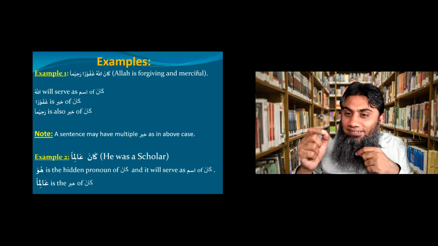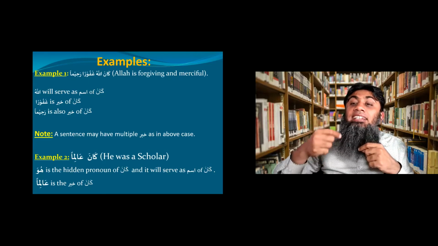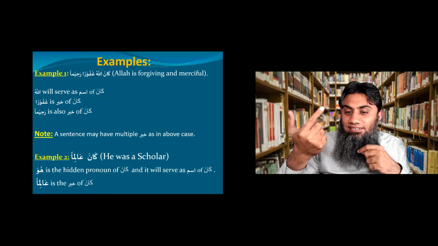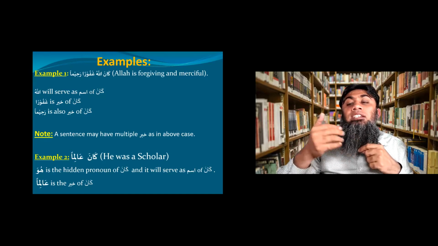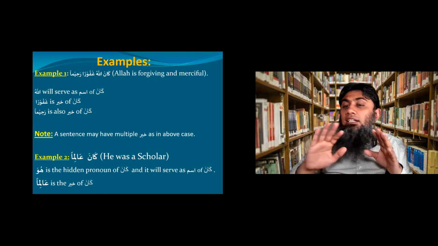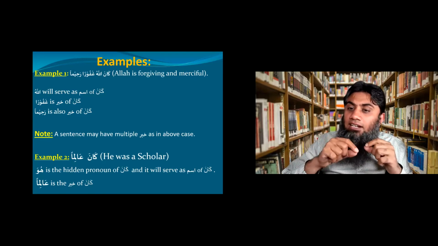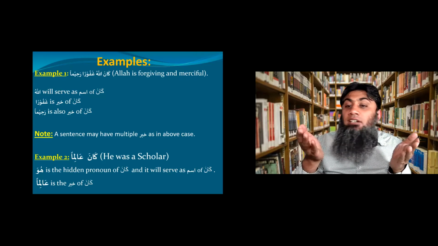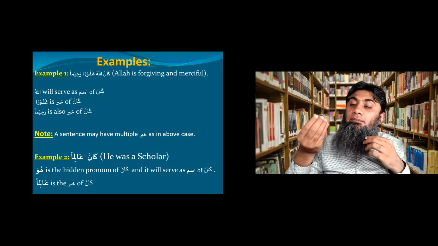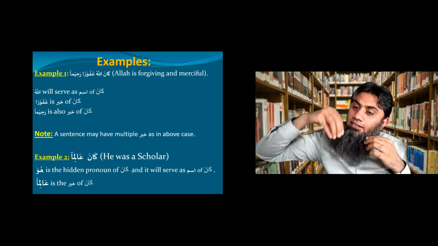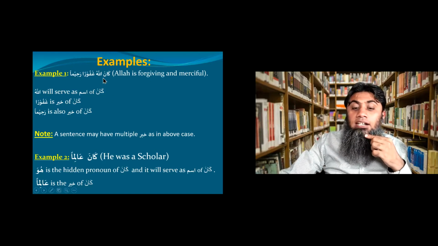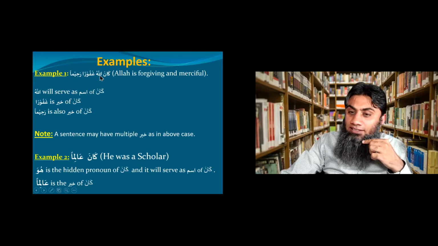After kana, if you get an ism in rafa status, then that ism will become the ism of kana. And if after the kana you don't get any ism in rafa status, then the ism of kana will still remain inside of it. For example, as you can see, kana Allahu, after kana, Allahu is coming in the rafa status. So Allahu will become the ism of kana.